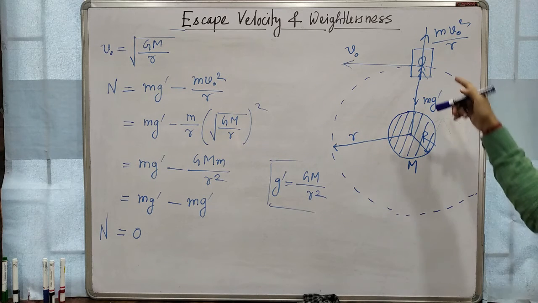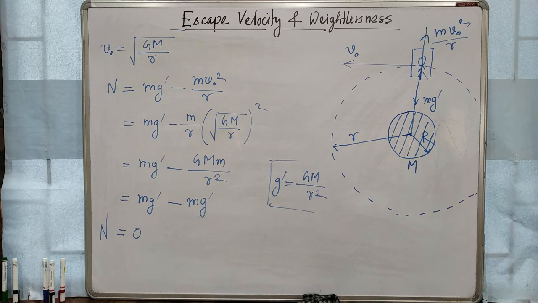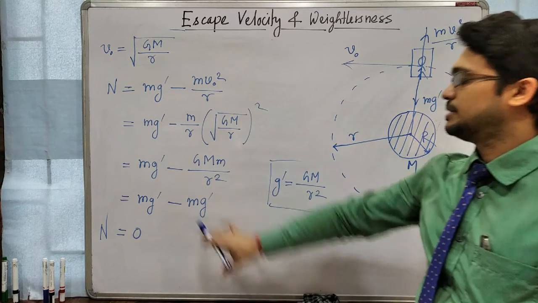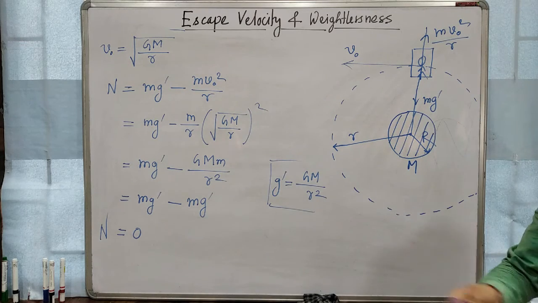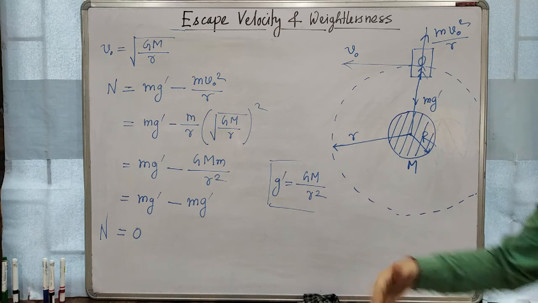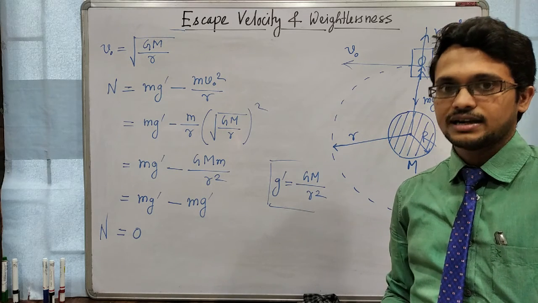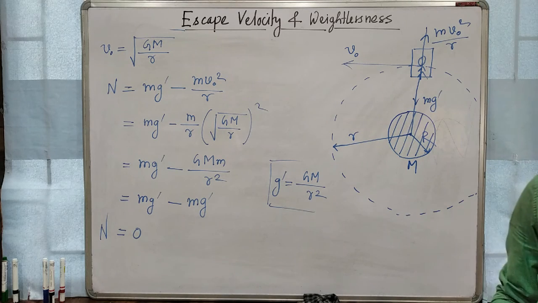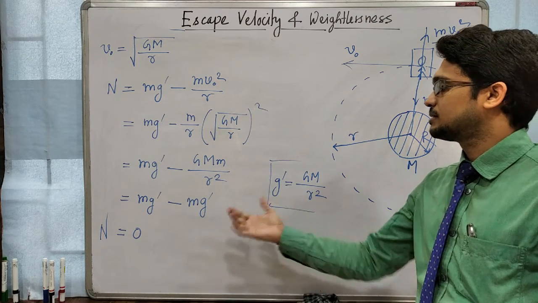That person will be in a weightlessness condition. This is the simple derivation to check weightlessness. The person inside that object will fly, cannot experience any force towards the center of the earth, so his weight will be 0. Clear? So this is the simple thing.